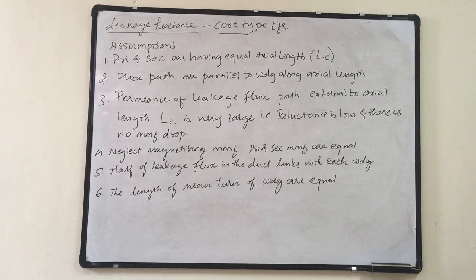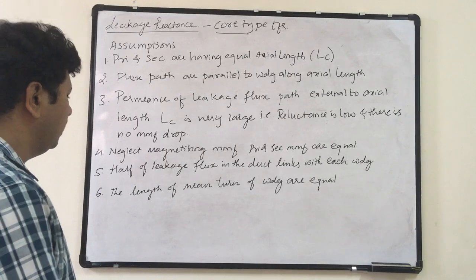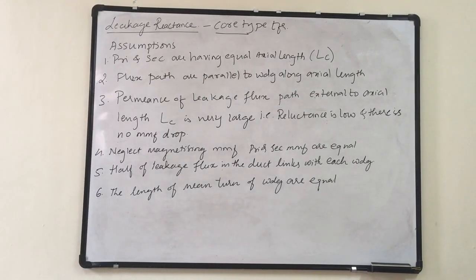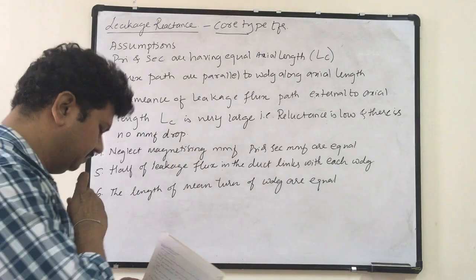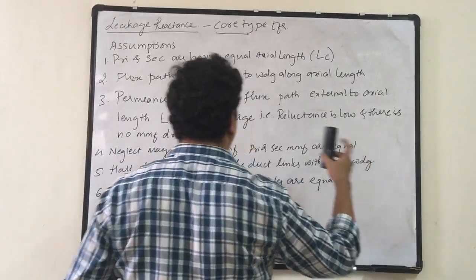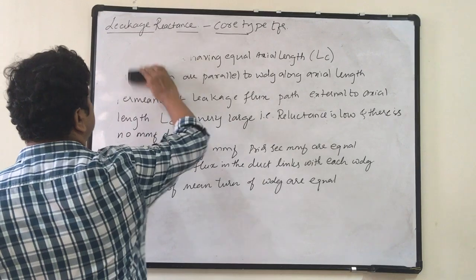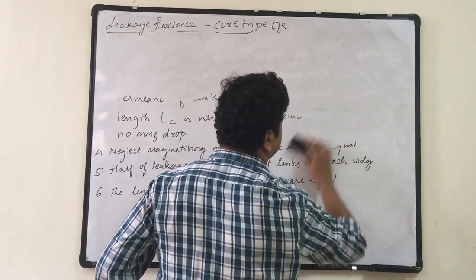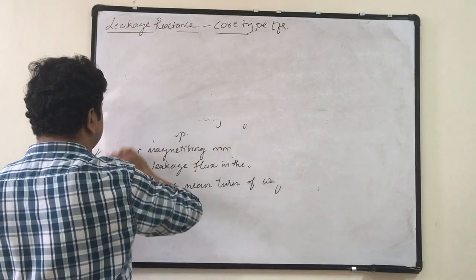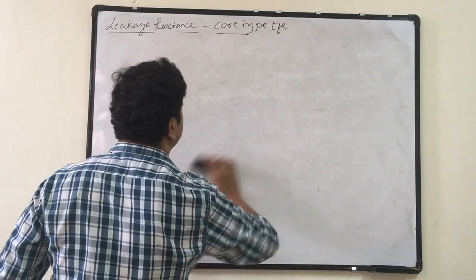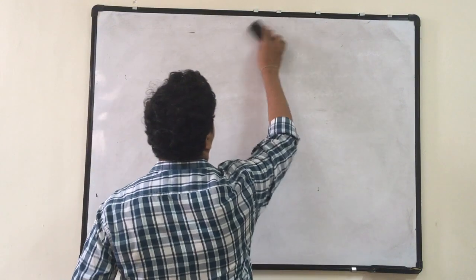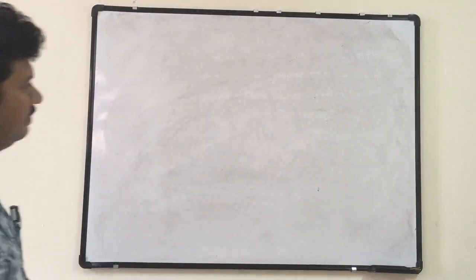Now we will see how the leakage flux in the transformer is distributed, and how that can be taken into account. I need more space here, so just rub the other things which are not necessary.